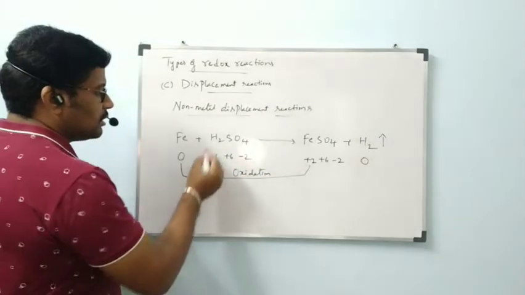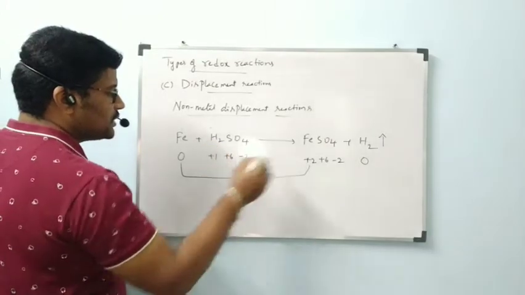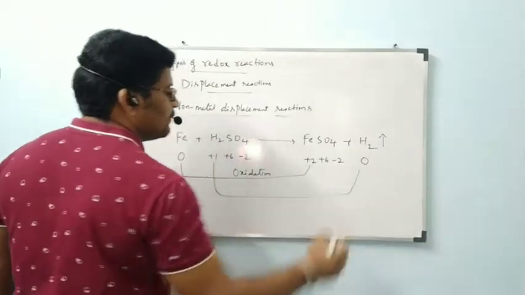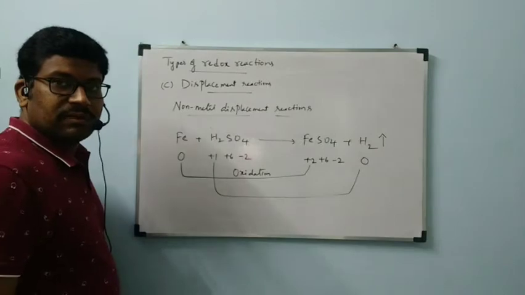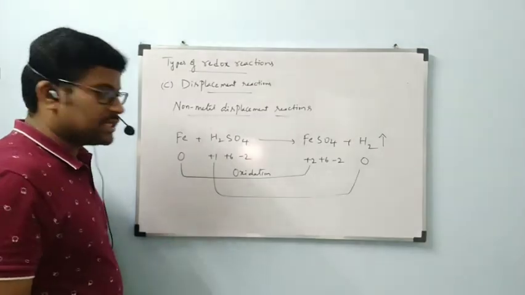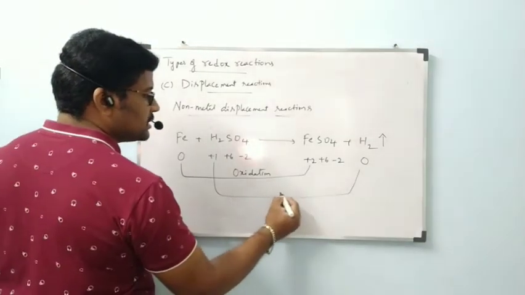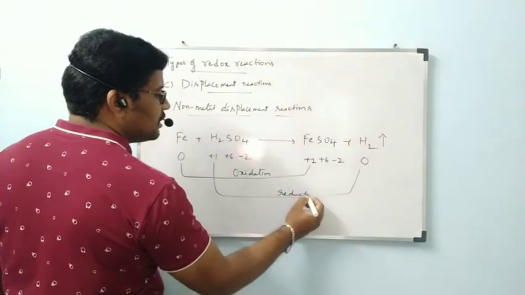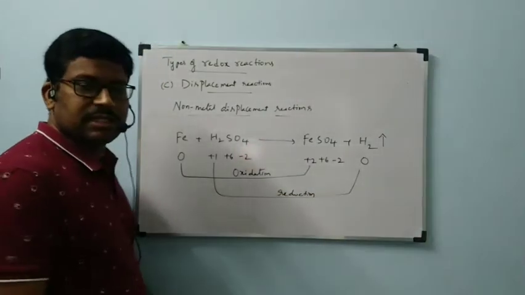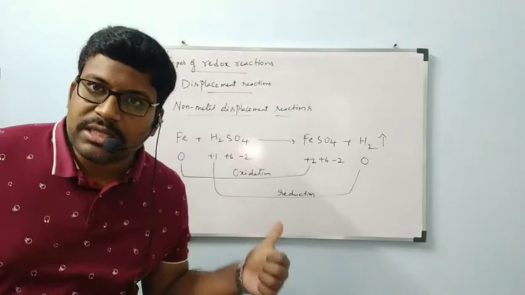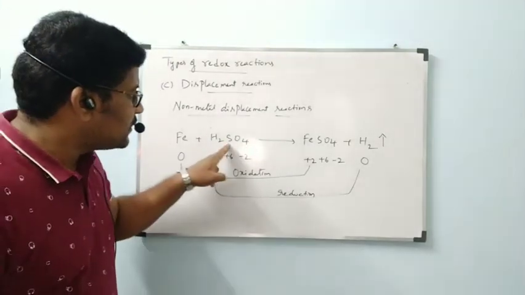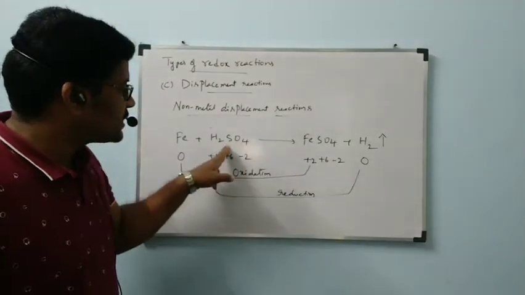Next, hydrogen is changing from plus 1 to 0. Decrease in oxidation number is called reduction. Definitely this comes under redox reaction. In this redox reaction, sulfur is plus 6 on the left side and plus 6 on the right side.